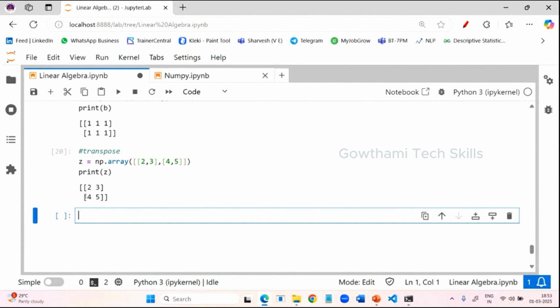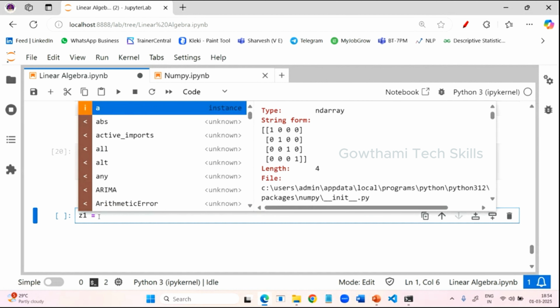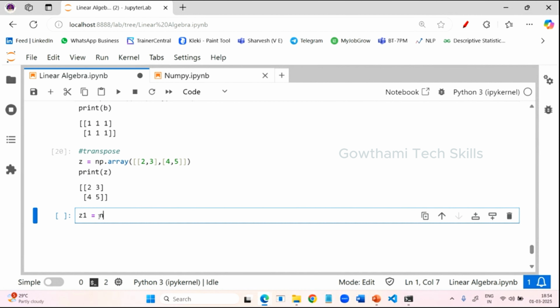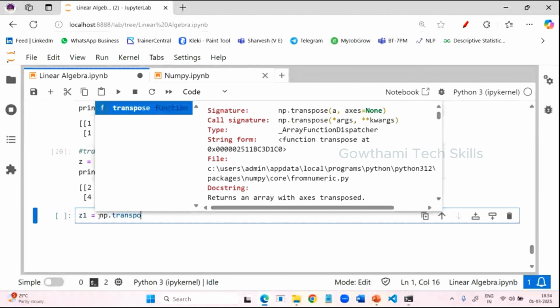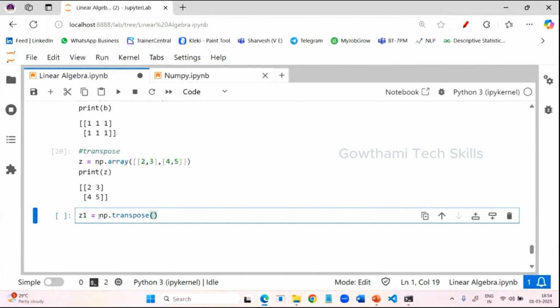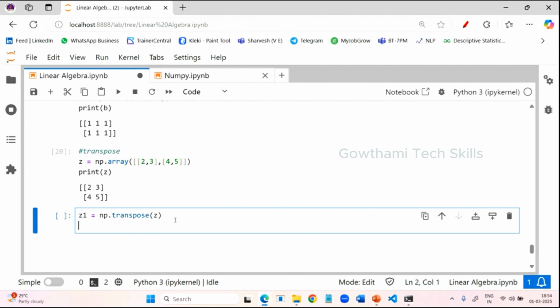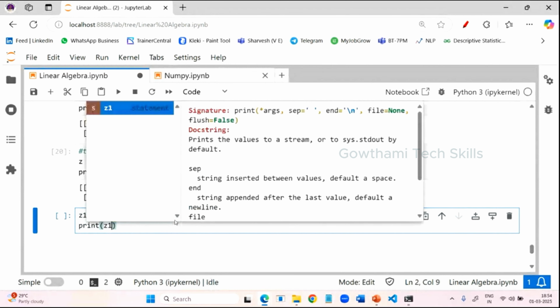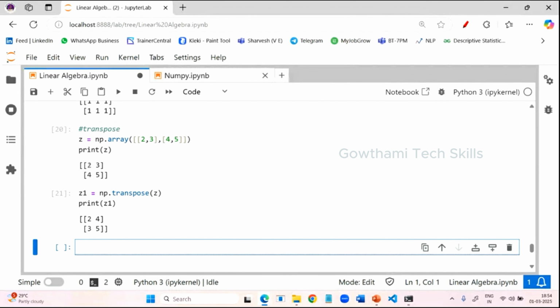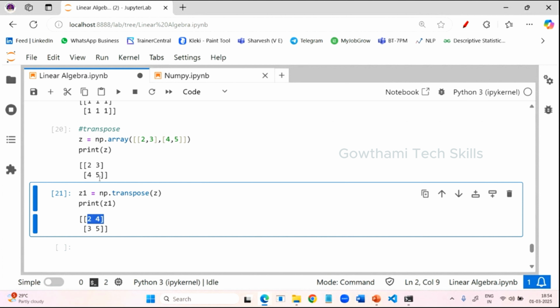Now you need to make row values as columns, meaning instead of 2, 3 make it like a column, and 4, 5 like a column. So what I can do here is simply z1 is equal to the transpose function coming from the NumPy library. Transpose of the matrix you need to convert, the variable z. So if you print z1, you can check the values. This 2, 4 is now row-wise. This 3, 5 is row-wise now.